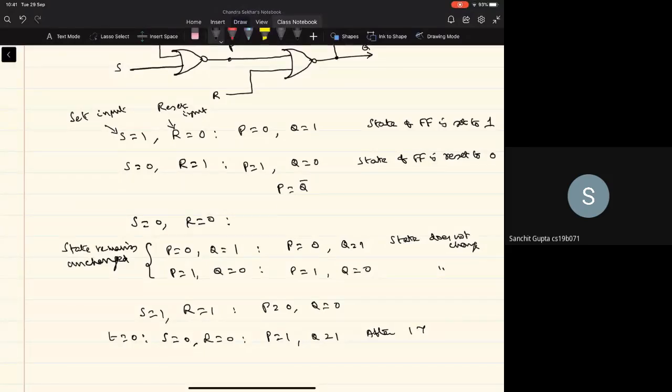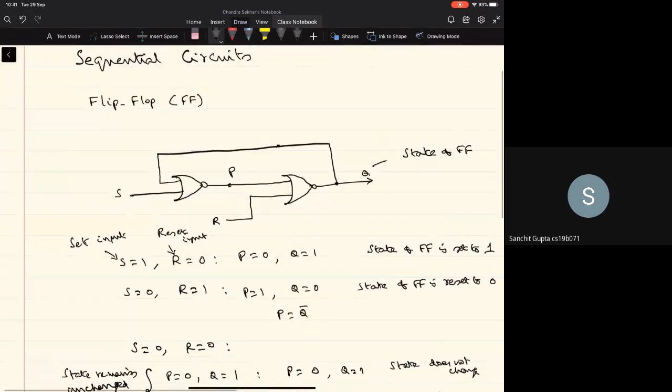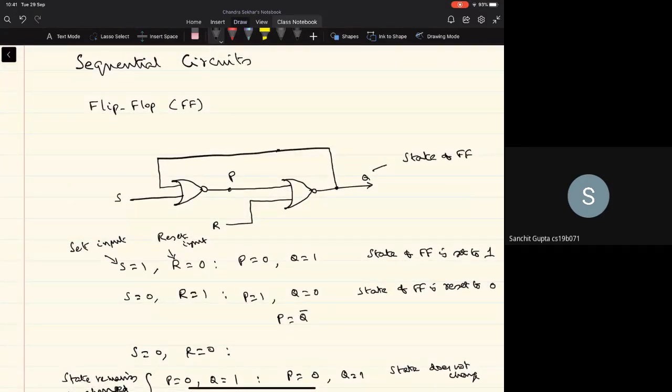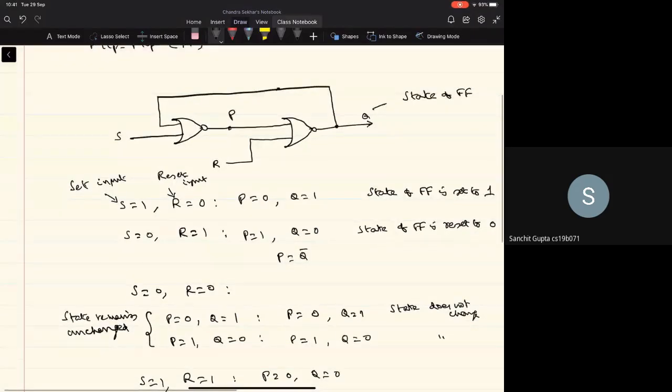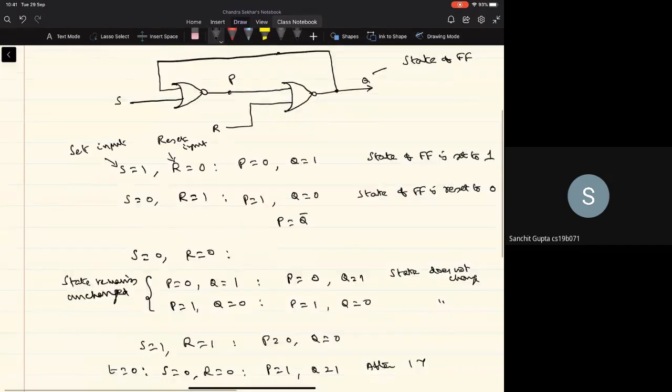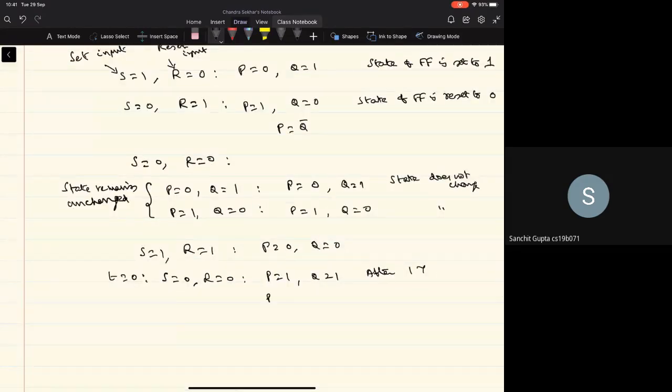Right? Now what will happen? Now P and Q have become 1. What will happen now? Now 1 as Q is coming as input to the first NOR gate, right? Now that is 1. Now irrespective of what the S value is, P will change to 0. And because currently P equal to 1, though R is 0, Q will also change to 0, right? So basically, after another 1 tau, both P and Q are becoming 0, right?